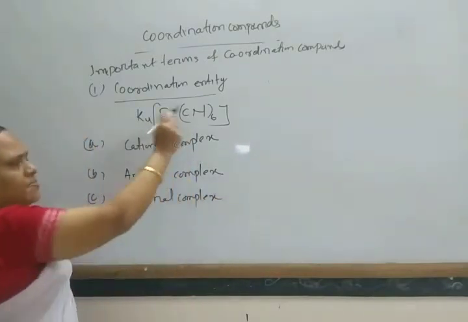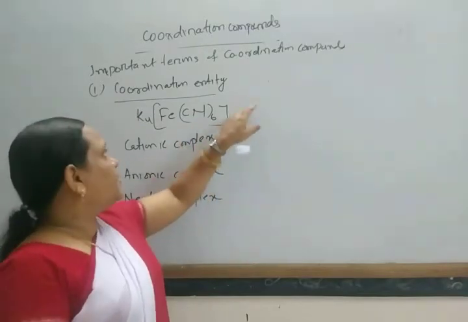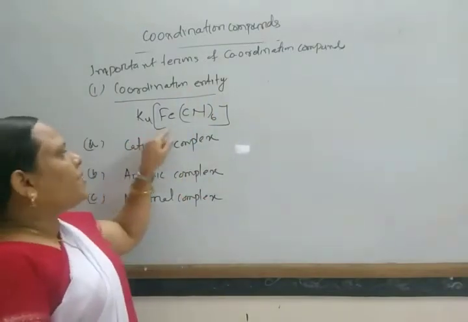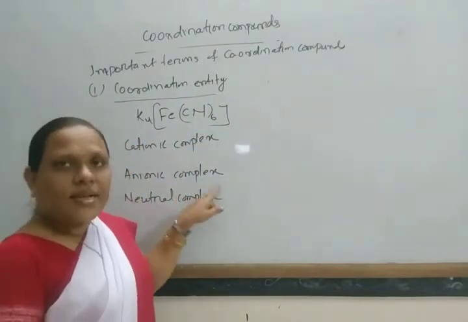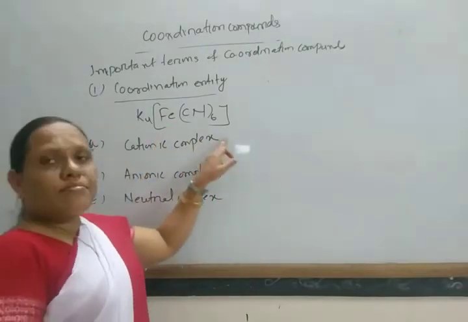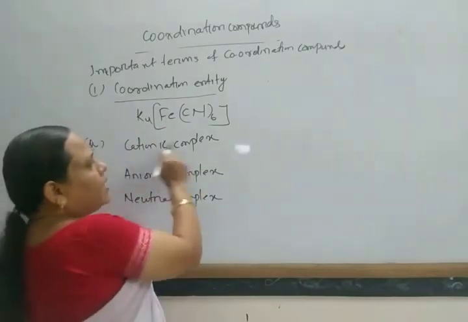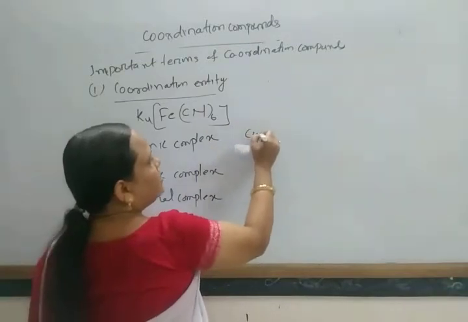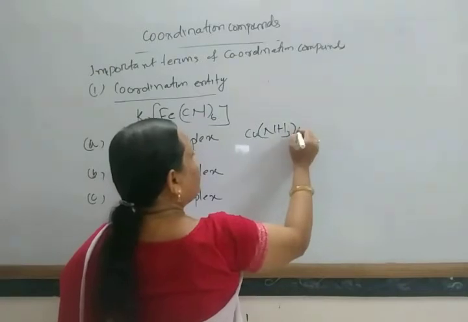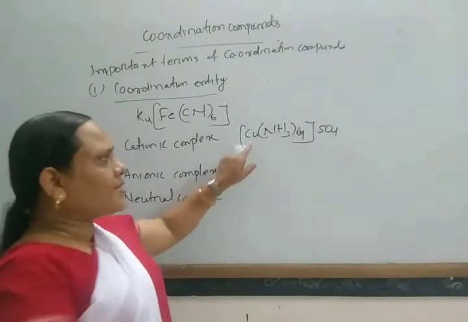If the complex part carries positive charge, then that is known as your cationic complex. If the complex part carries negative charge, then that is known as your anionic complex. And if the complex part carries no charge, that is known as your neutral complex. Cationic complex, for example, [Cu(NH3)4]SO4.